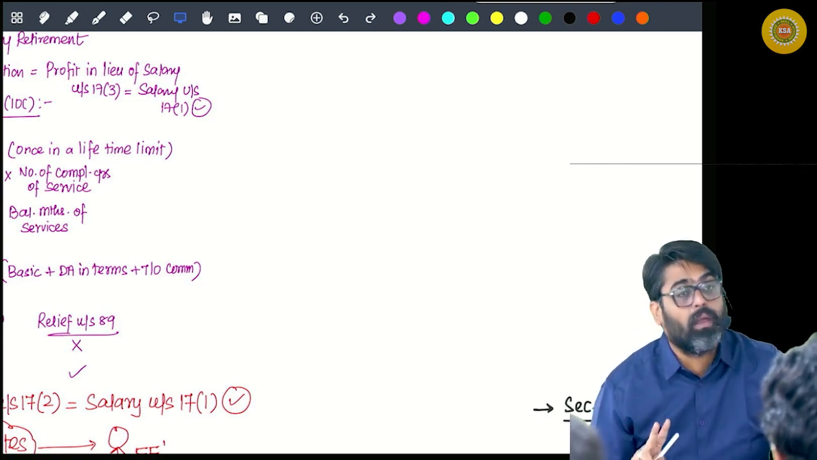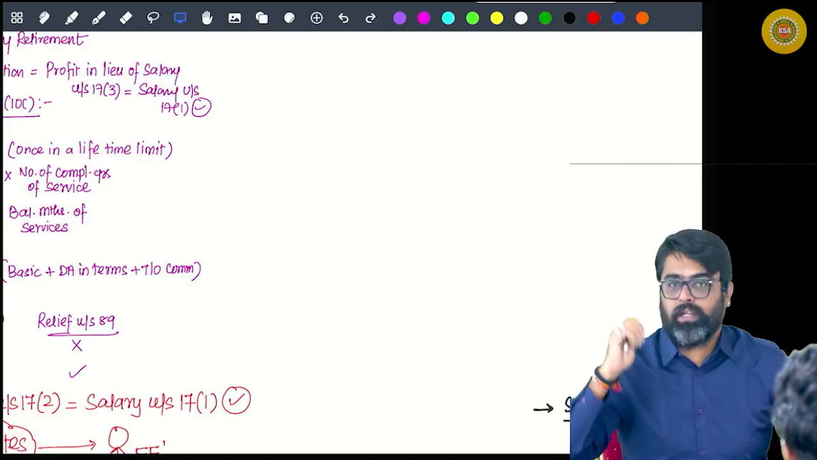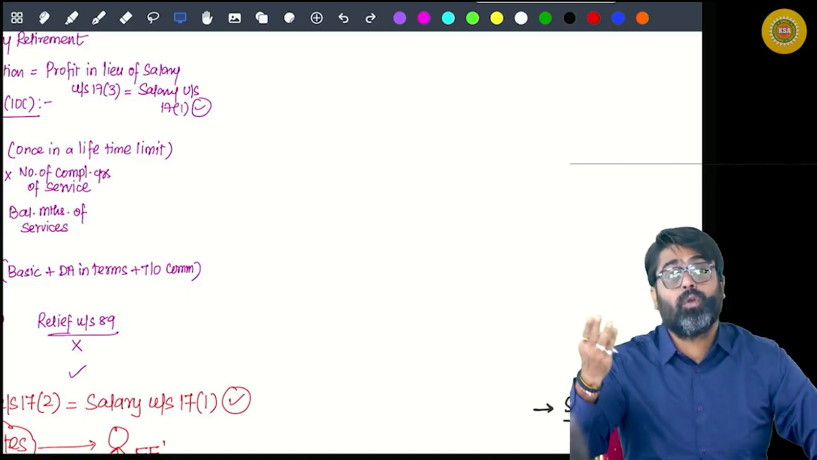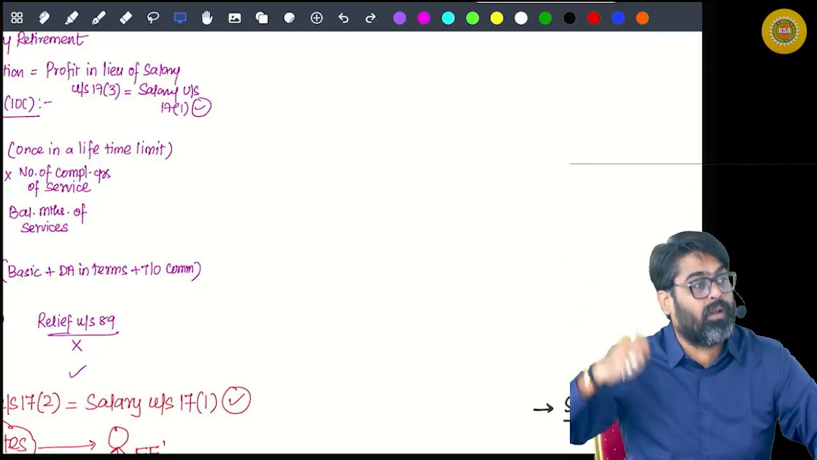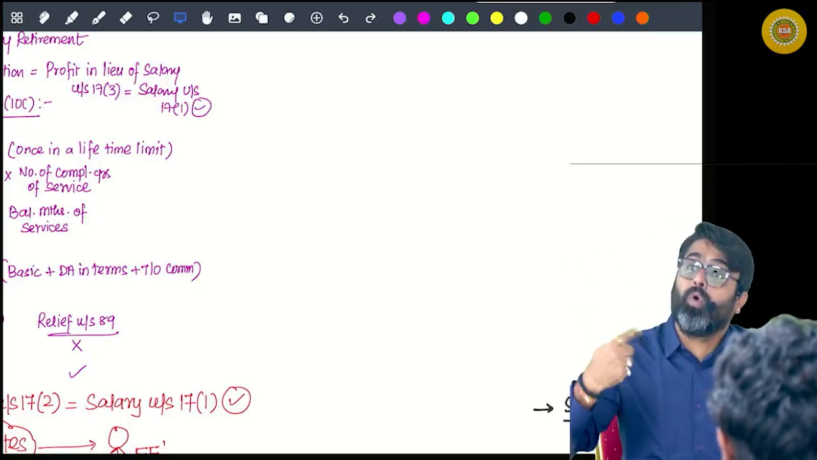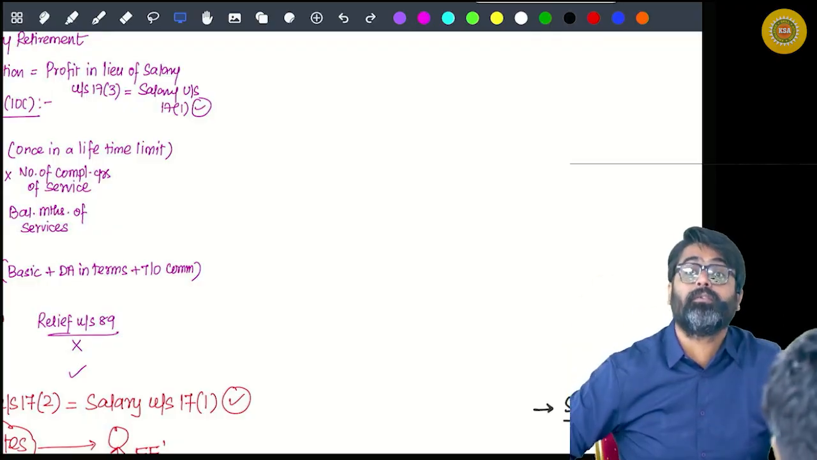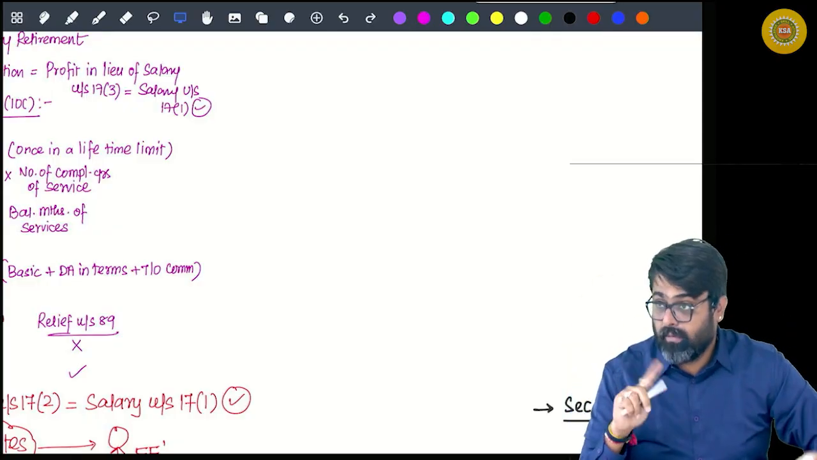Yes or no? At your house, you need some domestic servants. So to engage them and pay them salary, I am giving you 5,000 rupees per month. That is servant allowance. But at your home, if I am sending servants only, that is perquisite. Getting my point? So there is a difference between both of them.